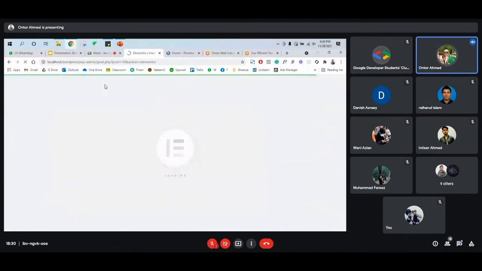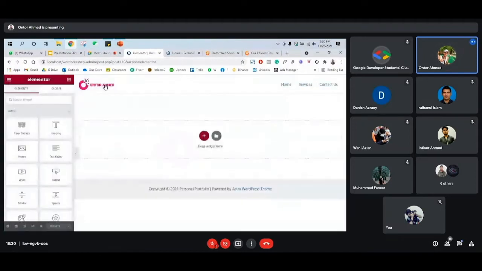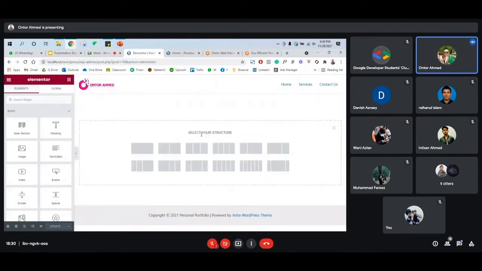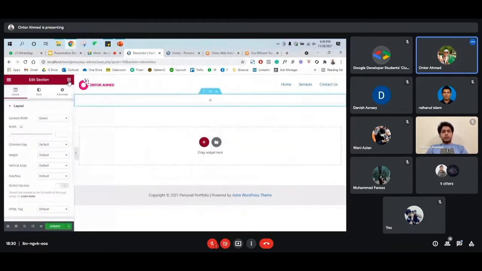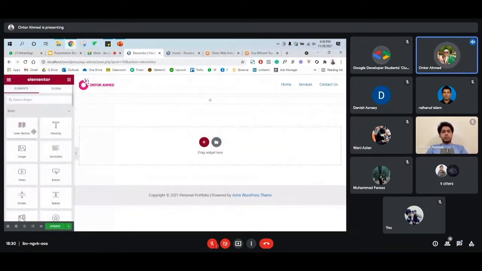Now we are going to the front end. Means whatever we do, we'll do from the front end. So it will be really easy for you, and also you'll get to understand how we are going to work. So as you can see here, we can select add new section. So for now, let's say I want to add one slider here. So just click one box, and then from here you can add any option from the left hand side.